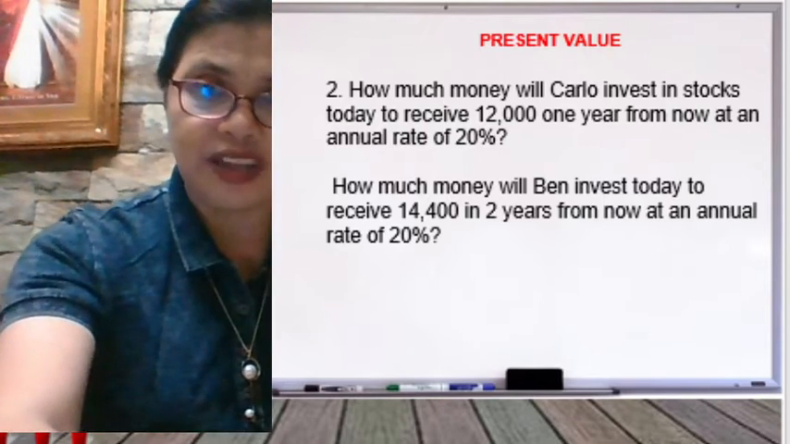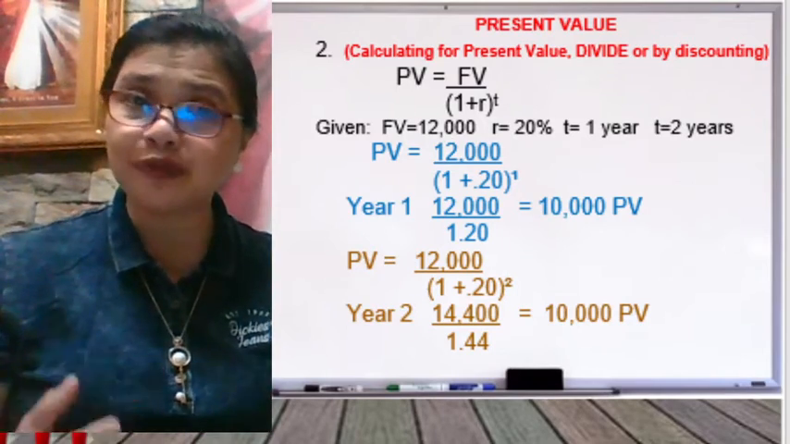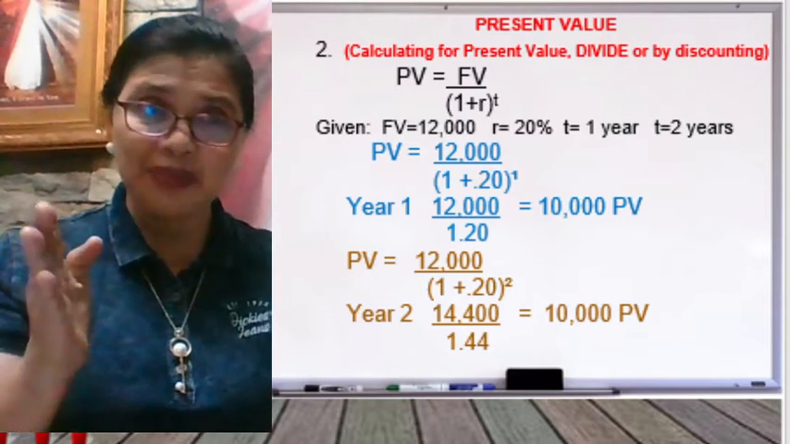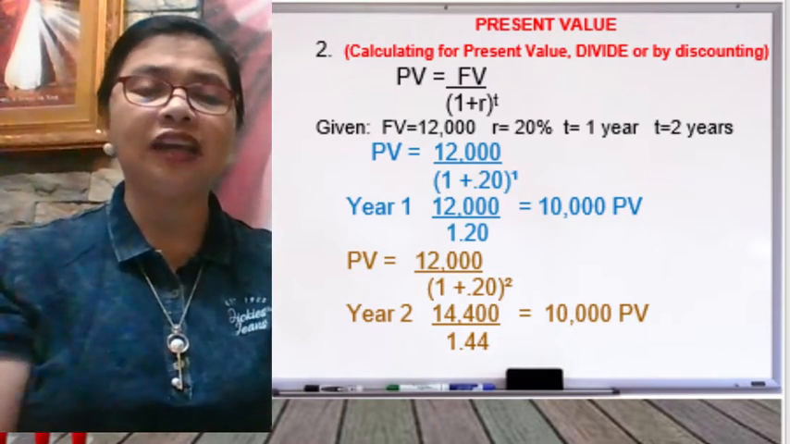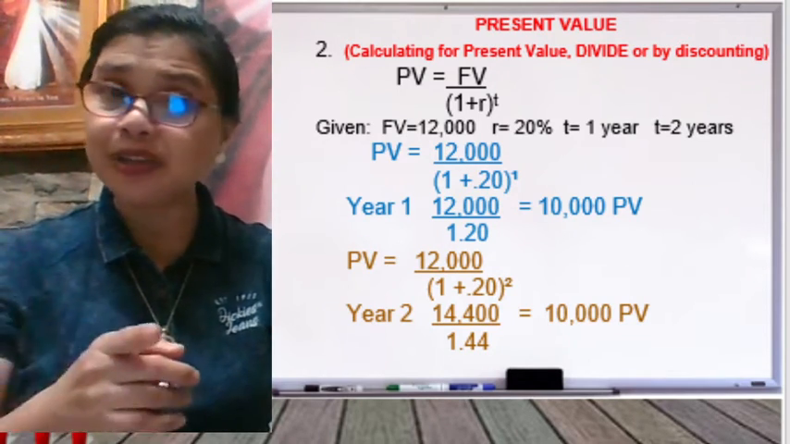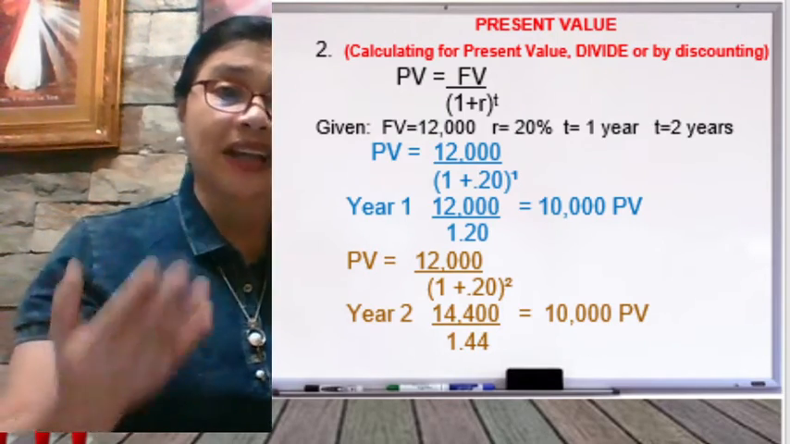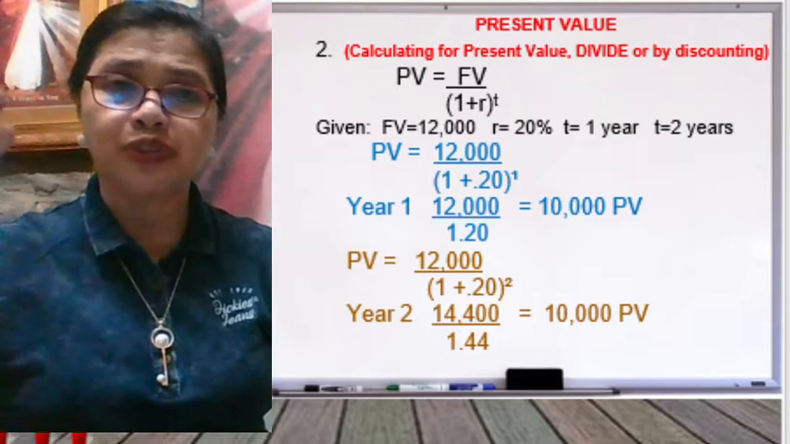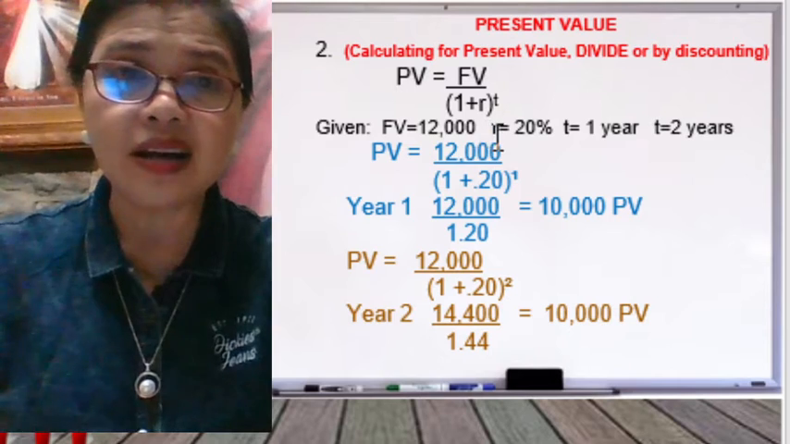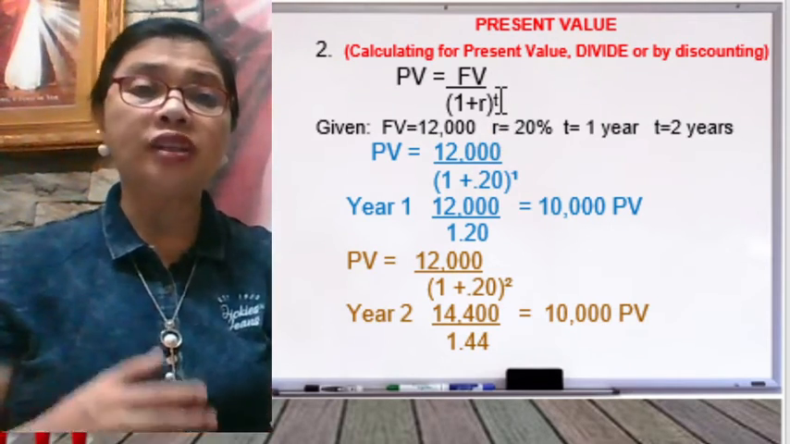Let's try to solve it. Calculating for the present value, what is the formula? Divide. Calculating for the future value, you multiply. So don't be confused. For the present value, the formula is future value divided by, so again, we divide. We discount it, or the discounting method. So future value divided by 1 plus r, the rate of interest, raised to the time t or the term.